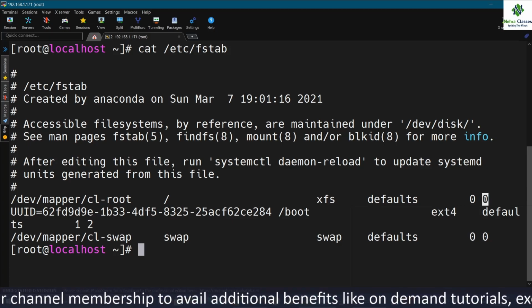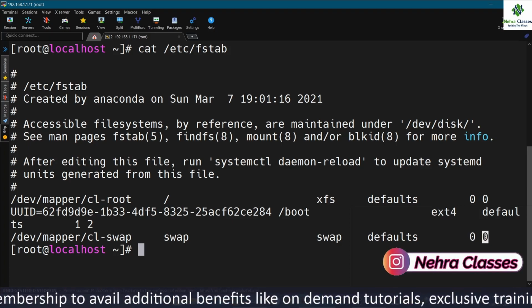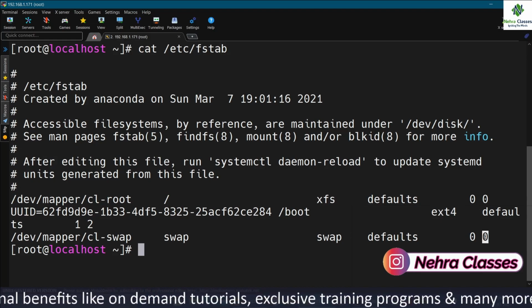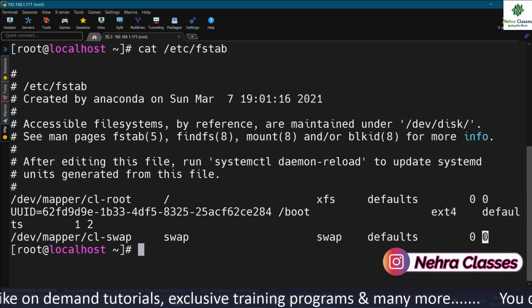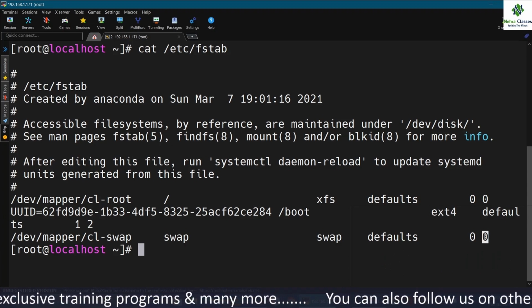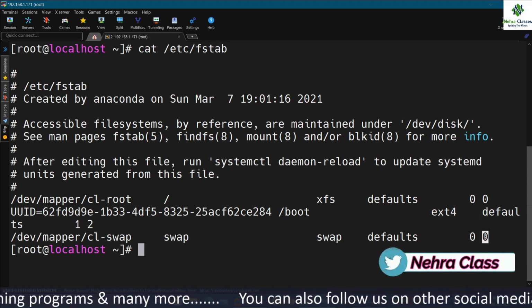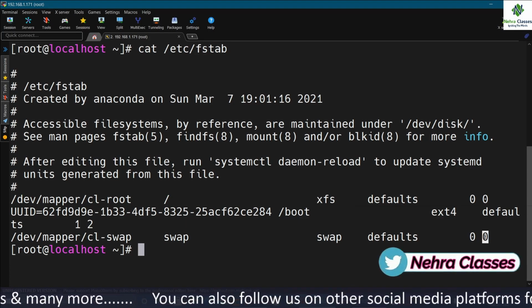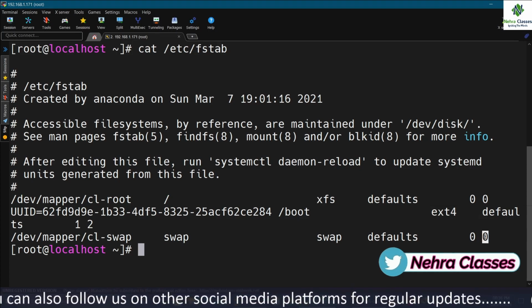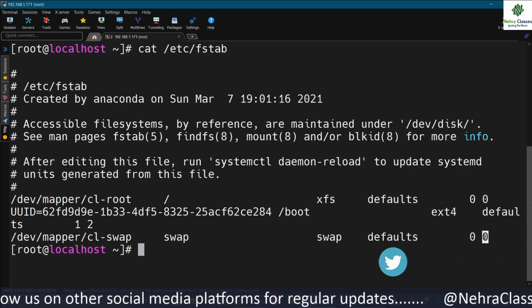The last column in this file, this sixth field actually, specifies the order in which fsck checks the device or the partition for errors at boot time. A 0 means that fsck should not check a file system. A higher number represents the check order.